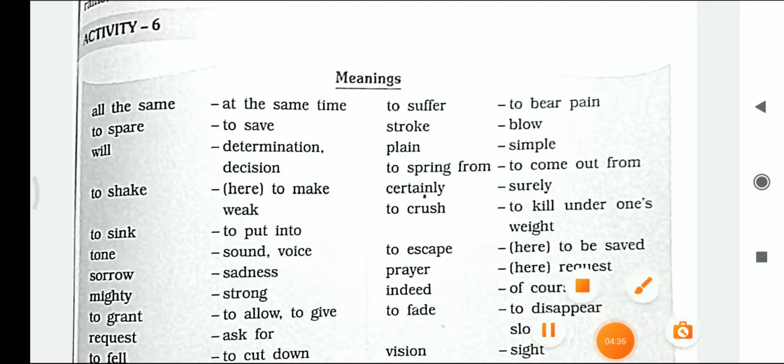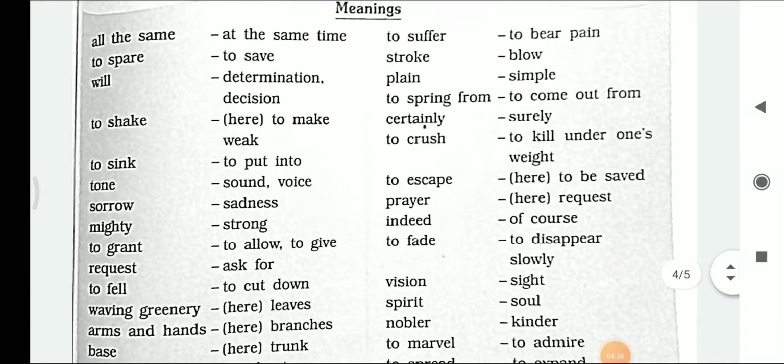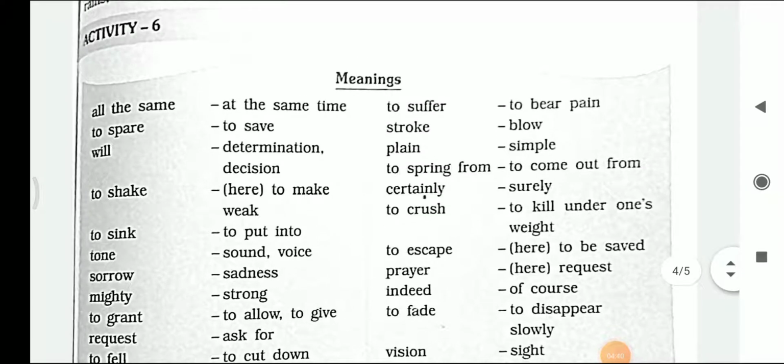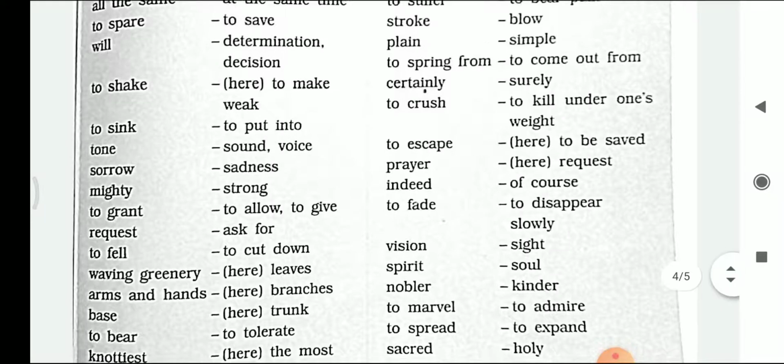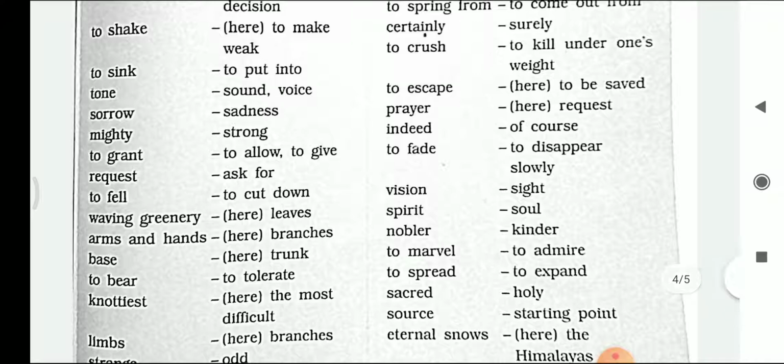My dear students, let's see the meanings of activity number 6. All the same, that means at the same time. To spare, that means to save. Will, determination or decision. To shake, so here in this chapter it means to make weak. To sink, to put into. Tone, sound. Sorrow, sadness. Mighty, strong. To grant, that means to allow.